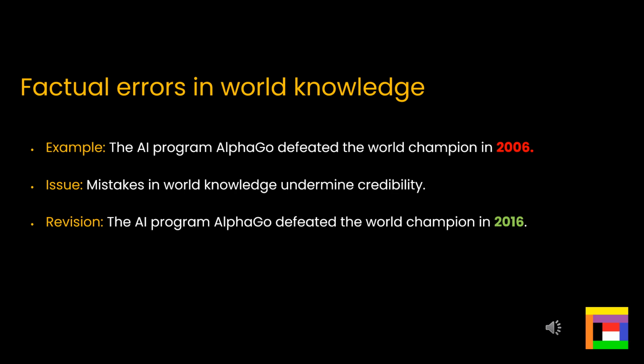Errors in world knowledge can be inadvertently introduced into a research article quite easily. It's necessary to proofread your article and think very carefully about what you've written. Here we can see an example of somebody who wrote down the incorrect date. I'm going to guess they hand wrote 2016 and their 1 looked more like a 0 and they copied it incorrectly to become 2006.